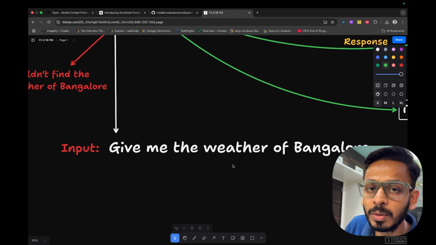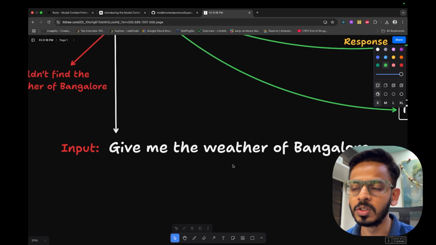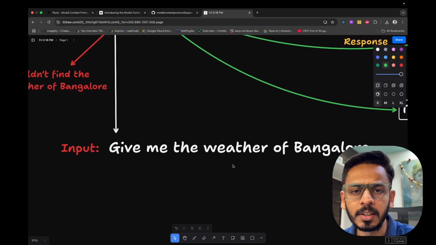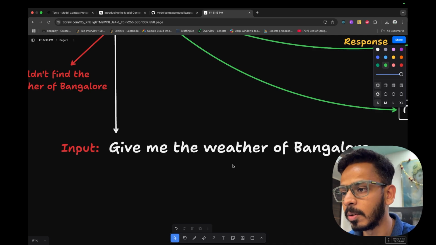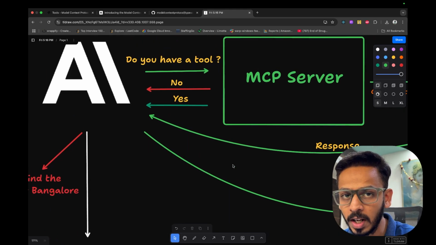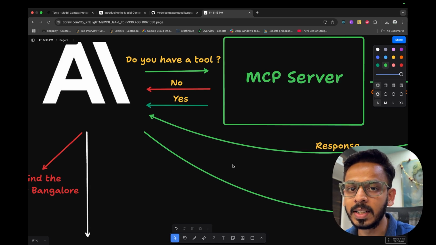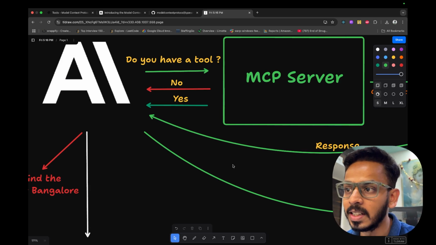No, I cannot give you the live data of Bangalore because I don't have access to the tools required for getting the current weather for Bangalore. With the help of MCP, Model Context Protocol, it can give you the data based on the needs that you have.